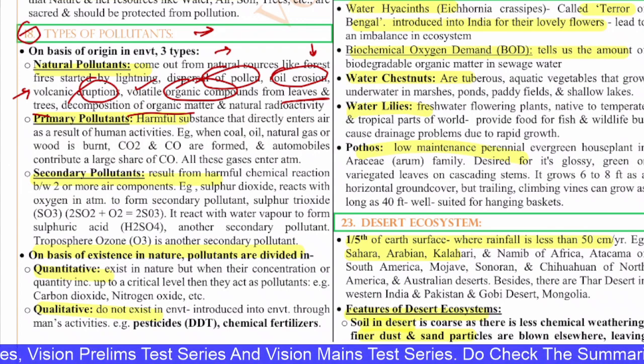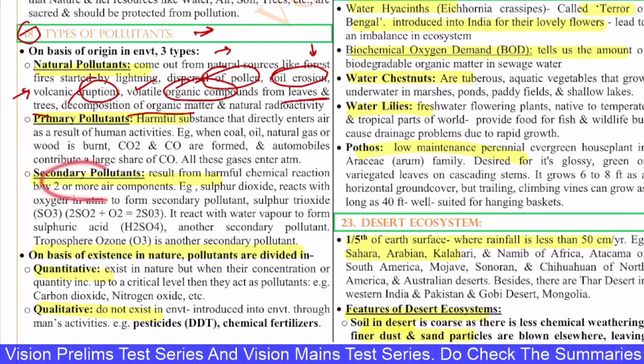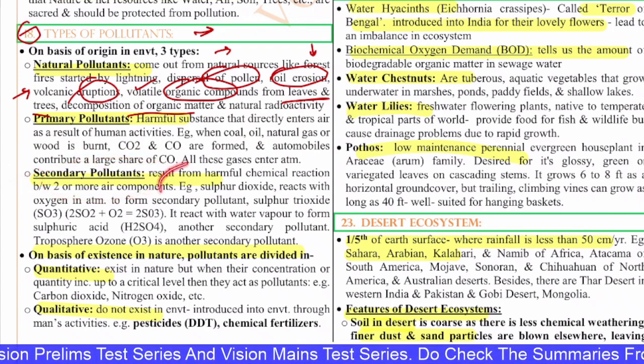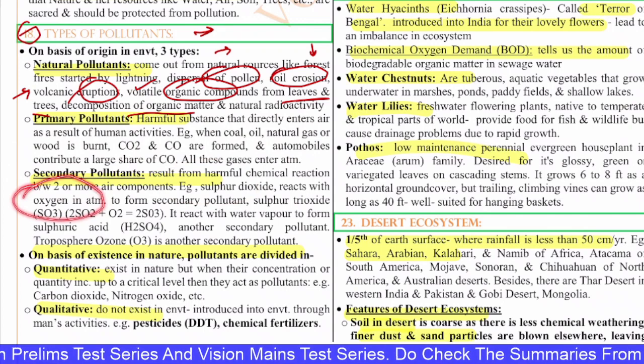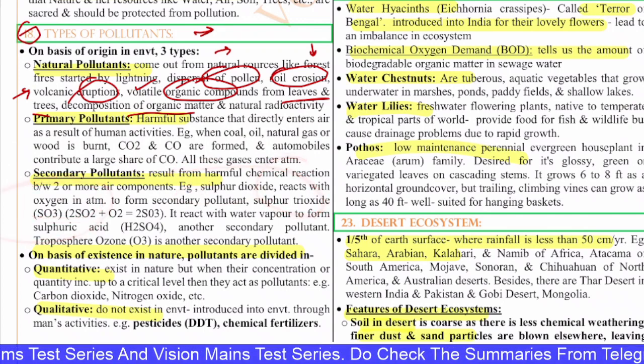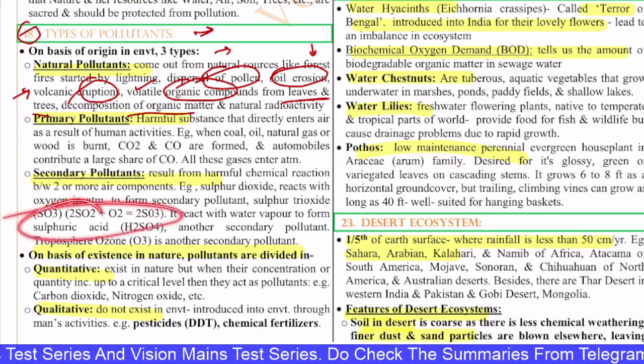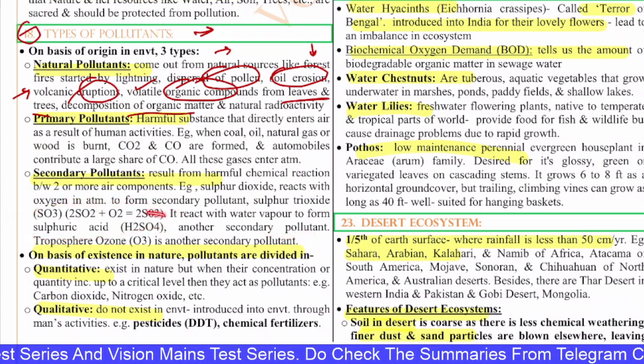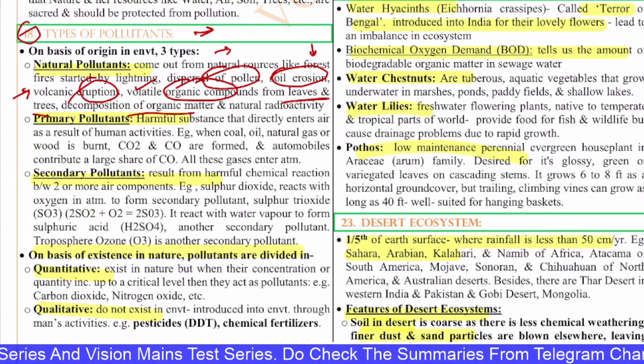Example, the result from a harmful chemical reaction between two or more air components. Example, sulfur dioxide reacts with oxygen in the atmosphere to form a secondary pollutant, sulfur trioxide, SO3. It reacts with water vapor to form sulfuric acid. Another secondary pollutant is tropospheric ozone. So these are the ones.